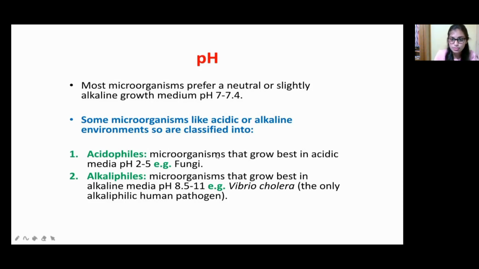The microorganisms which grow best in acidic media, that is pH 2 to 5, are called acidophiles. For example, fungi are acidophiles. The microorganisms which grow best in alkaline media, which is more than 7.4, that is pH 8.5 to 11, are called alkalophiles. For example, Vibrio cholerae is an alkalophile. This is the human pathogen which causes cholera disease in human beings.